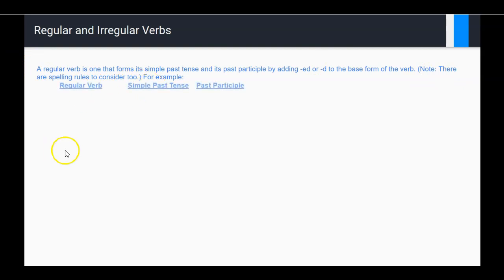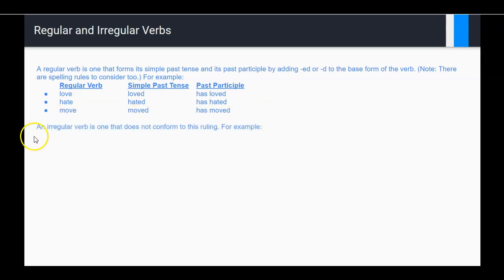So for example, let's bring up a little chart that I've prepared here. So love, loved, has loved. So you see the addition of D there. Hate, hated, has hated. Moved. An irregular verb is one that does not conform to this rule. So, for example, tell, told, has told. Bleed, bled, has bled. Okay, so you see there that it doesn't conform to the ED or D rule.